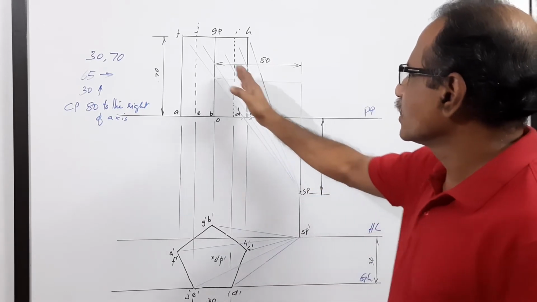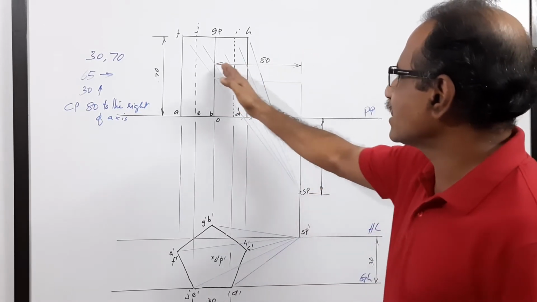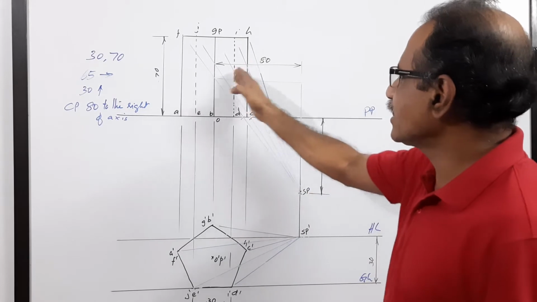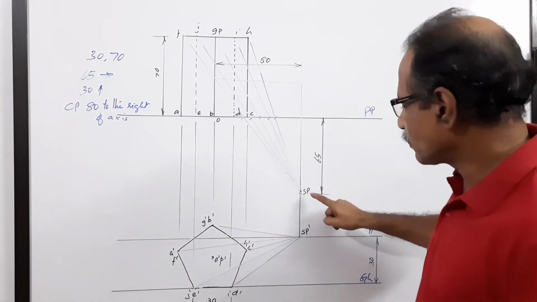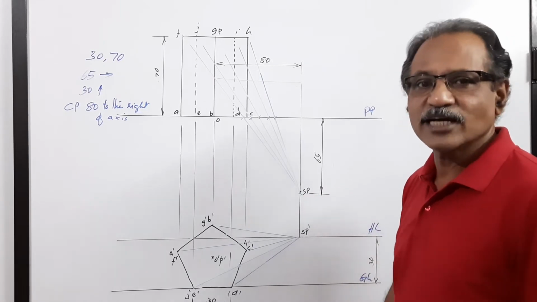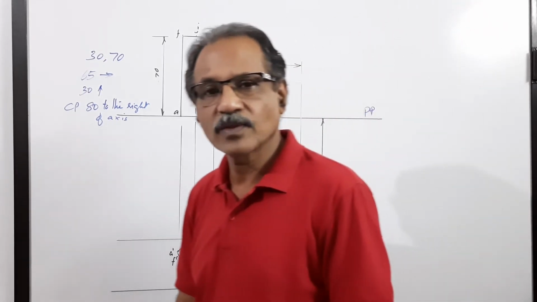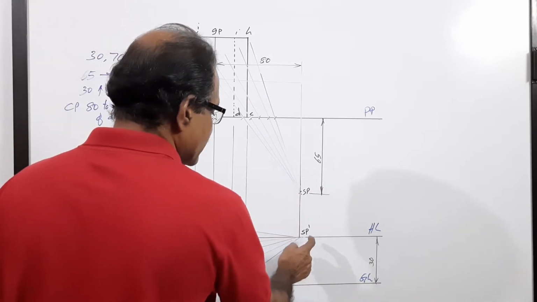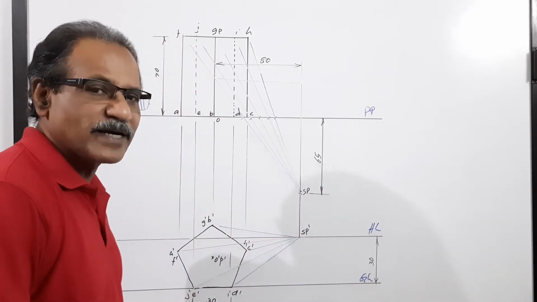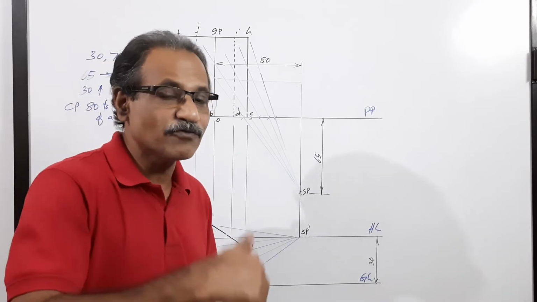Then measure 80 mm to the right of the axis. This is the axis, 80 mm to the right of the axis. Draw the center plane. And from PP, measure 65 mm and locate SP. What is SP? SP is the station point. Drop SP down to HL to get SP dash. What is SP dash? SP dash is the elevation of the station point.